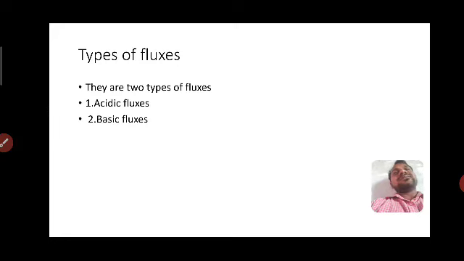Flux is what we call the chemicals. These chemicals are of two types, acidic chemicals and basic chemicals, which we call acidic fluxes and basic fluxes.